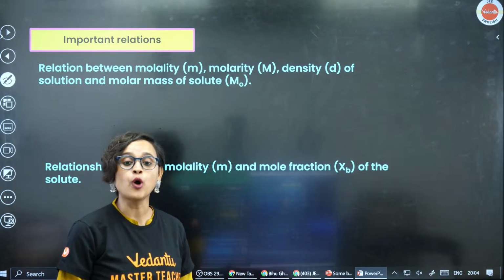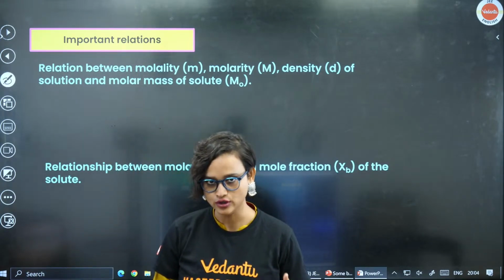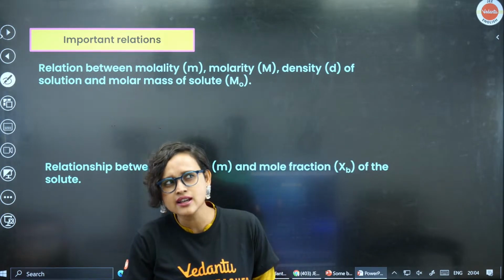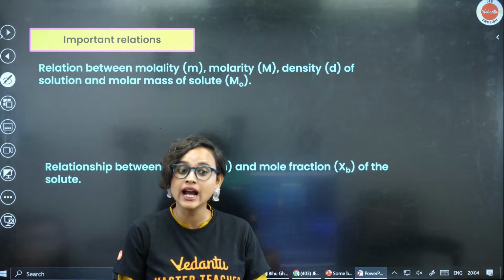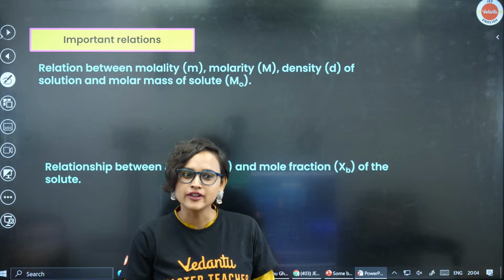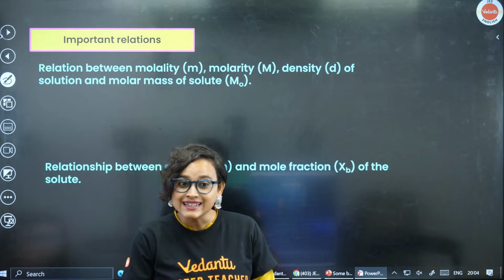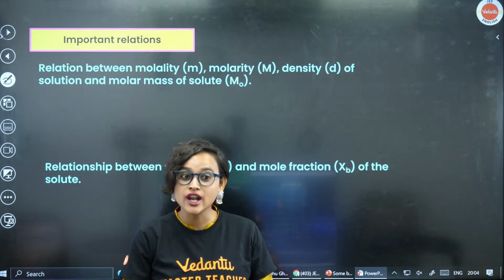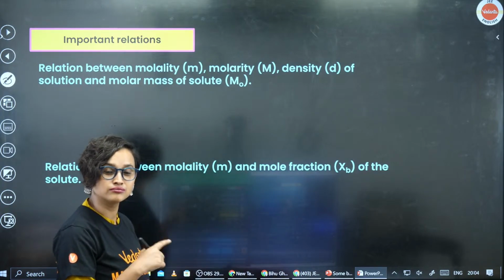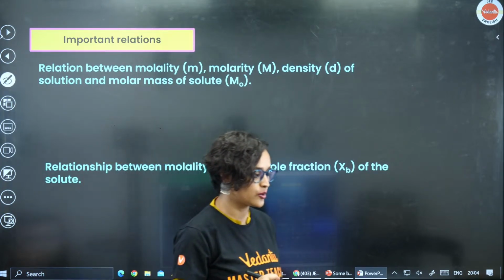So there are some important relations that we have to know. Do you remember in yesterday's session, I gave you a problem and we tried to solve it? The relation between molarity, density of solution and molar mass of solute.